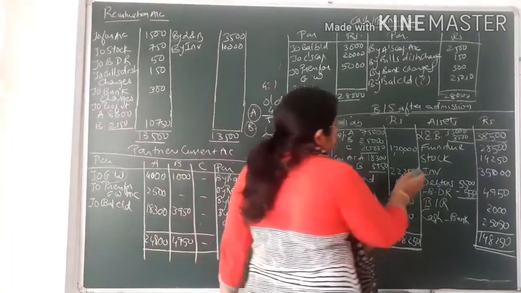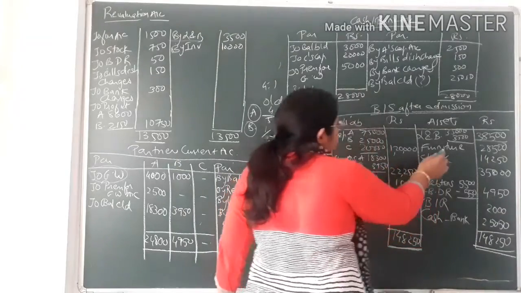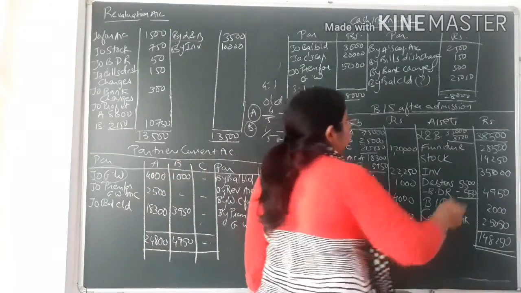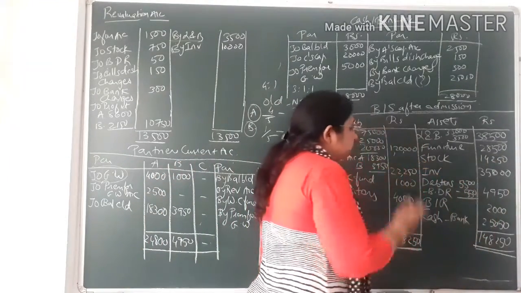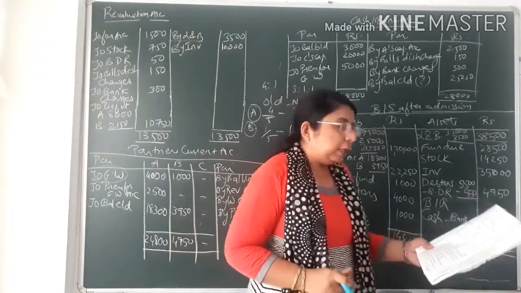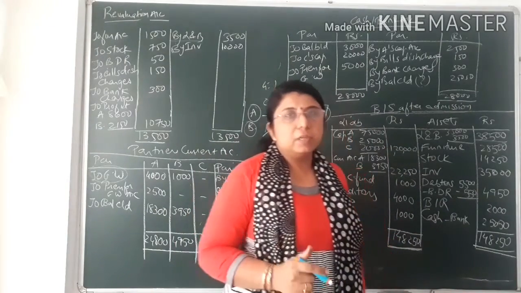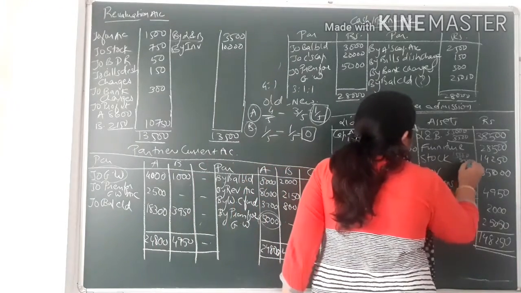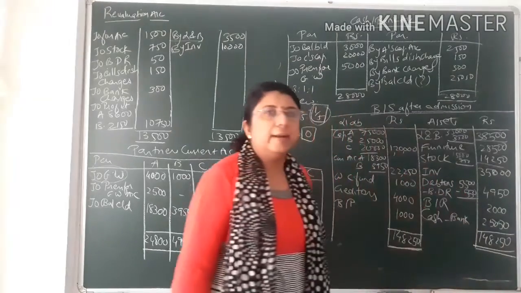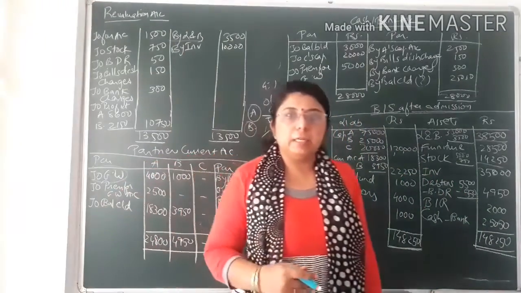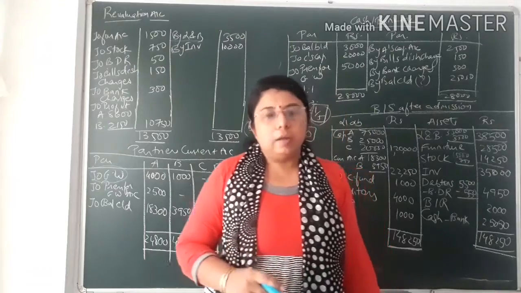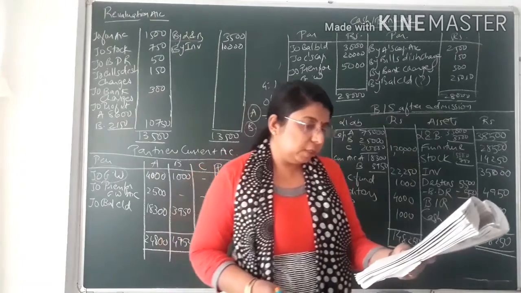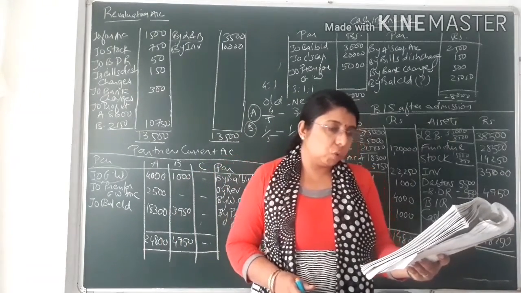The simultaneous entry I am explaining to you on the asset side also, that is furniture and stock. Furniture value was 30,000, but in the new balance sheet after subtracting 1,500 it would come to 28,500. In the same way for stock, the actual value of stock is 15,000. From that, 5% would come to 750. So 15,000 minus 750 would come to 14,250. So after adding or subtracting, we have to write the new value of assets. Then afterwards, the third adjustment: market value of investment is rupees 35,000, which is to be shown in the books.